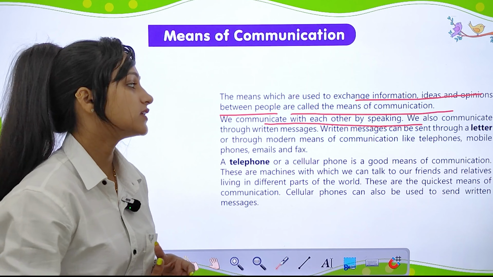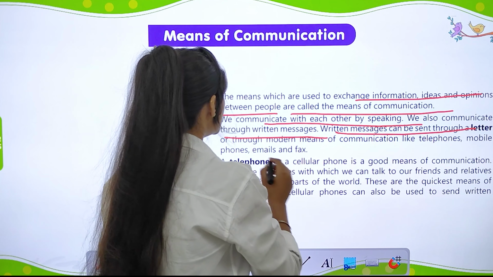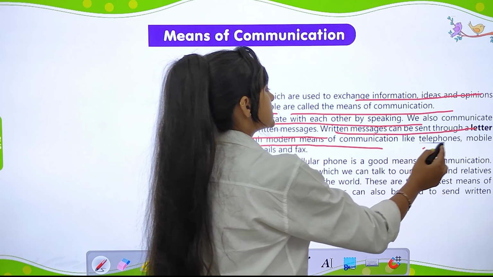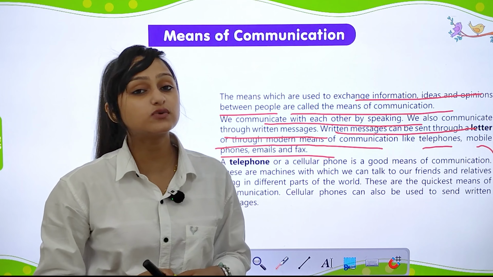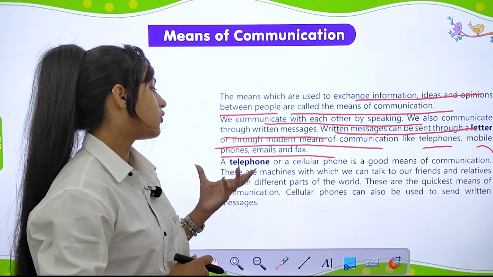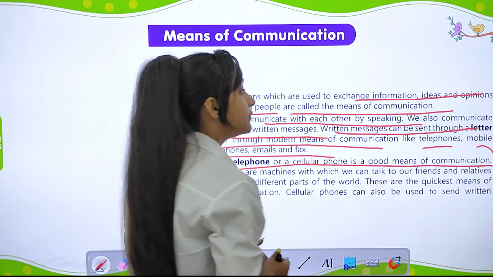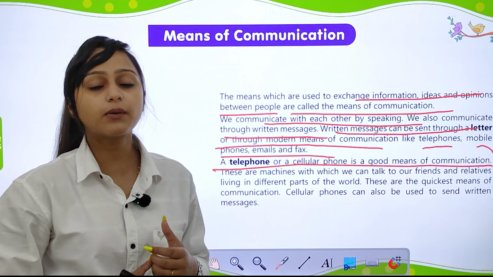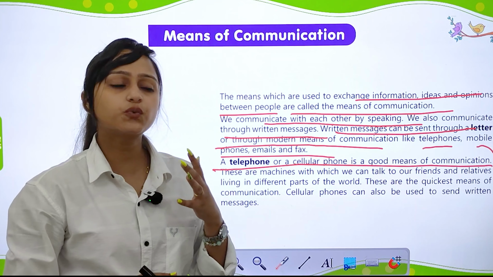By speaking verbally. Sometimes we also communicate through written messages. Written messages can be sent through a letter or through modern means of communication like telephone, mobile phones, emails, and fax. A telephone or a cellular phone is a good means of communication. Yes, a cellular phone is a good means of communication that you can use to contact your parents or anyone else freely.